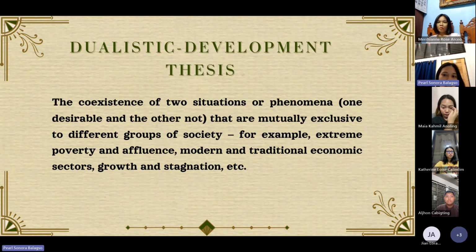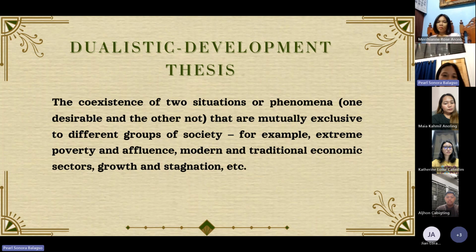And in the dualistic development thesis, also known as dualism, this is the coexistence of two situations or phenomena, one desirable and the other not, that are mutually exclusive to different groups of society. For example, extreme poverty and affluence, modern and traditional economic sectors, growth and stagnation.